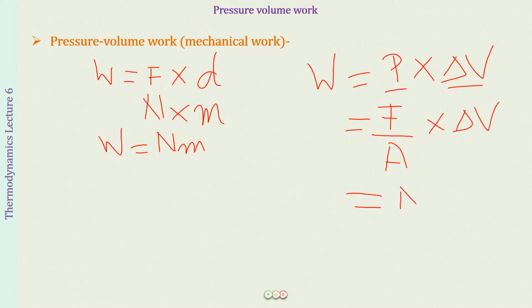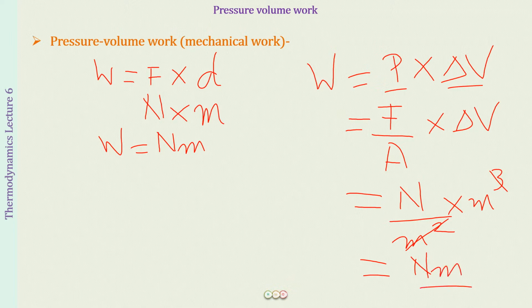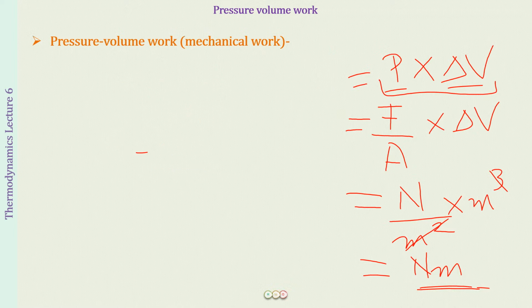Again, force has units of Newton, area is meter square, and volume is meter cube. So cancel this out. What you will again get is work here as Newton meter. So both sides Newton meter, Newton meter. This means that yes, the product of pressure and change in volume can be called work. Whenever a pressure is exerted which causes a change in volume, that type of work is called pressure volume work.